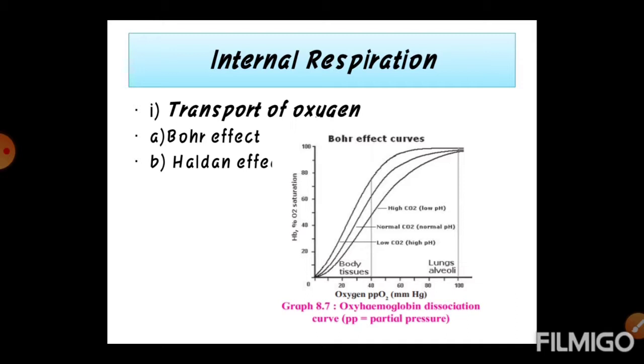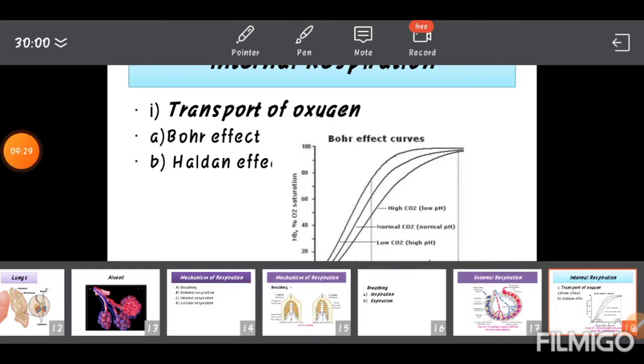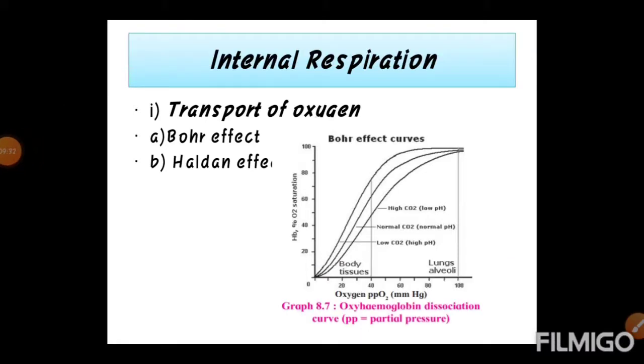This oxygen hemoglobin dissociation curve is a sigmoid curve and is shifted toward the right due to increase in H plus ion concentration, increase in PpCO2, rise in temperature and rise in DPG, that is 2,3-diphosphoglycerate, formed in RBCs during glycolysis. It lowers the affinity of hemoglobin for oxygen. Then Bohr effect. It is the shift of oxyhemoglobin dissociation curve due to change in partial pressure of CO2 in